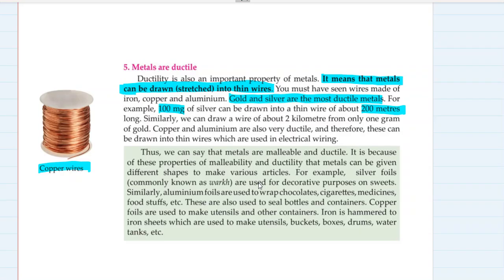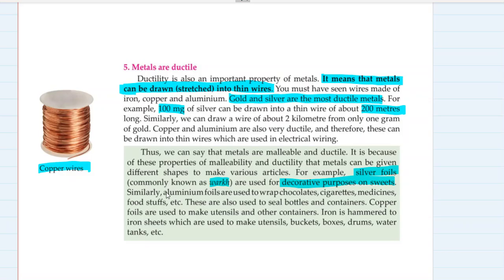So we can say that metals are malleable and ductile. It is because of these properties that metals can be given different shapes to make various articles. For example, silver foils, commonly known as varak, are used for decorative purposes on sweets. You must have seen the silver foil on kaju katri.